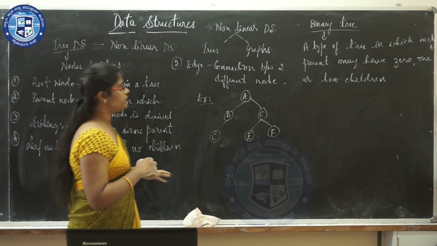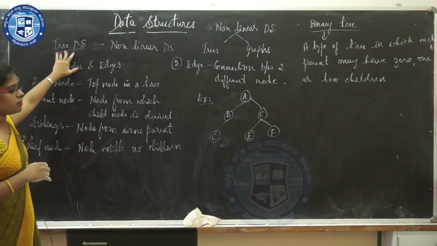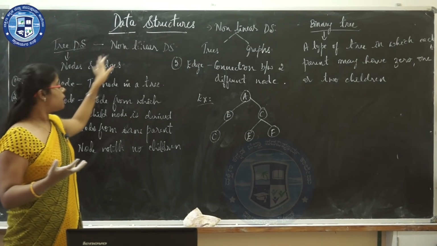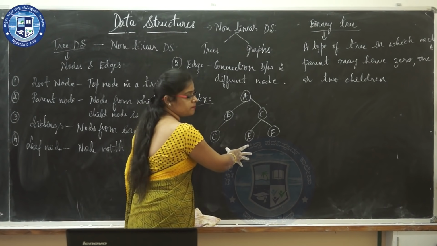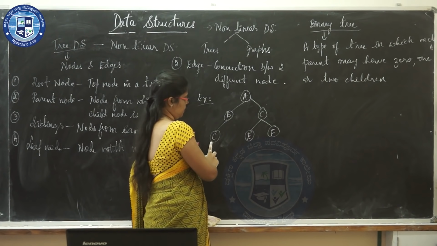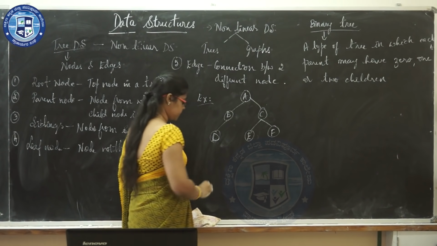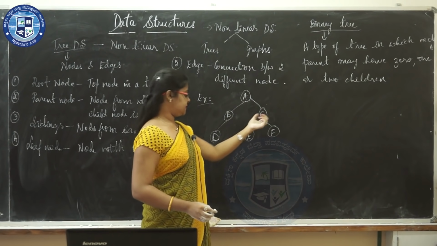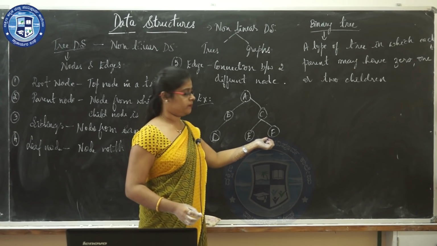So first we shall see what is tree. So tree data structure, it is a non-linear data structure. So it contains nodes and edges. For example, look at this. Now here you can see A, B, C, D, E and F. So here this A, B, C, D, E and F are considered as nodes.